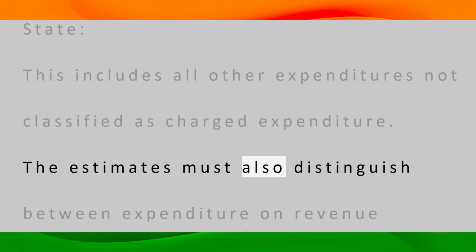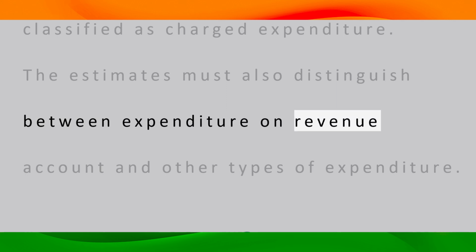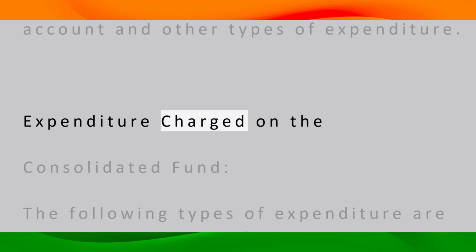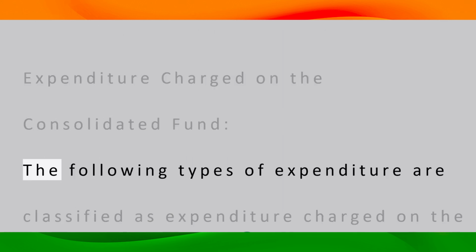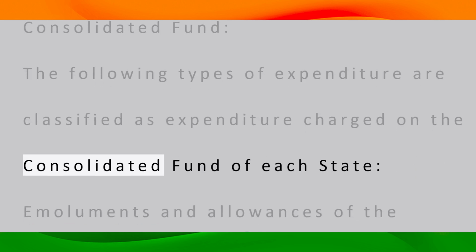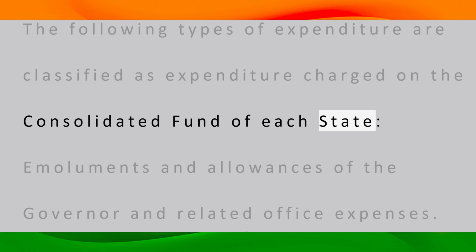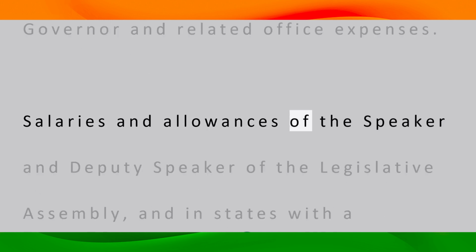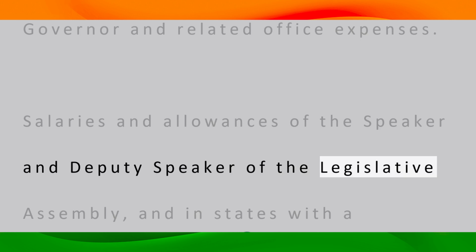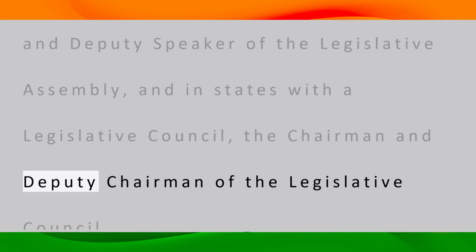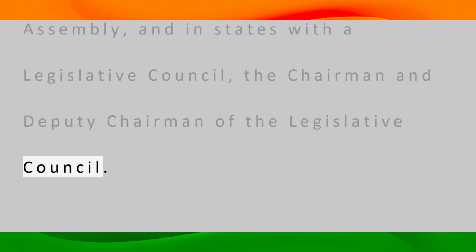The estimates must also distinguish between expenditure on revenue account and other types of expenditure. Expenditure charged on the Consolidated Fund. The following types of expenditure are classified as expenditure charged on the Consolidated Fund of each state. Emoluments and allowances of the governor and related office expenses. Salaries and allowances of the Speaker and Deputy Speaker of the Legislative Assembly, and in states with a Legislative Council, the Chairman and Deputy Chairman of the Legislative Council.